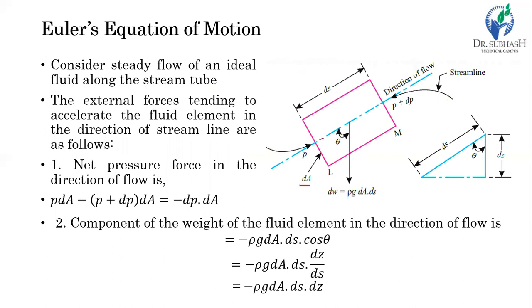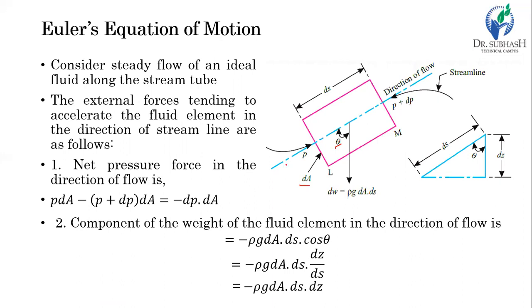And this volume, the control volume, has some inclination with respect to the vertical downward direction, called theta. So this is the basic geometry of the figure. Now let's consider the forces acting on this control volume. As usual, we consider only two forces: pressure force and gravitational force.